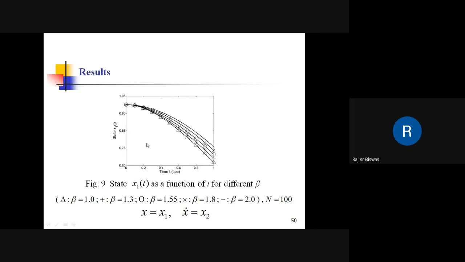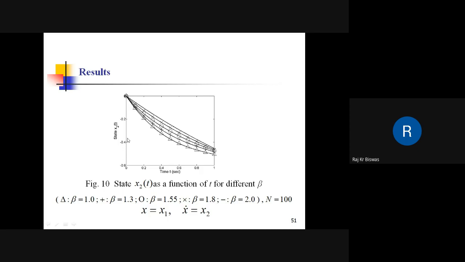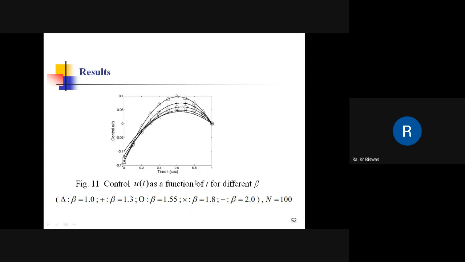X is x1, and this is state x2. This is x dot actually, and this is the control. So from here also it can be seen, this is for beta is equal to 1, and this curve is for beta is equal to 2.